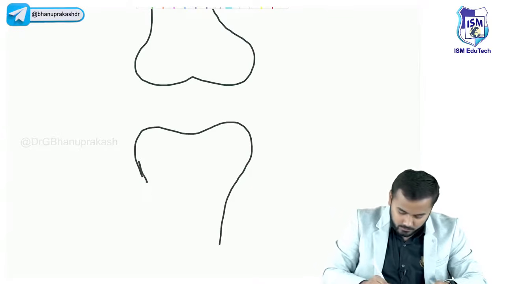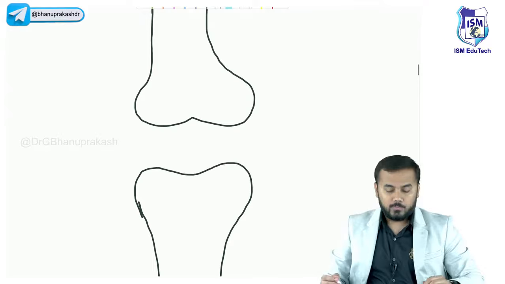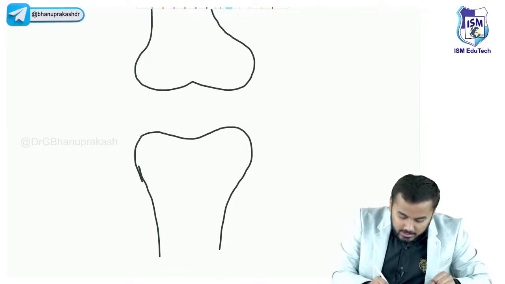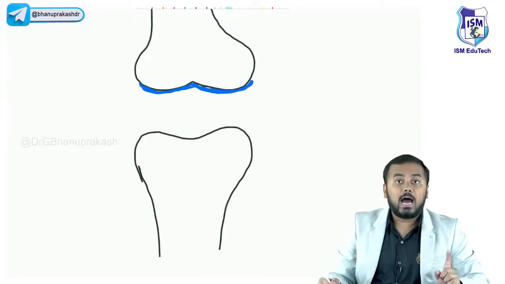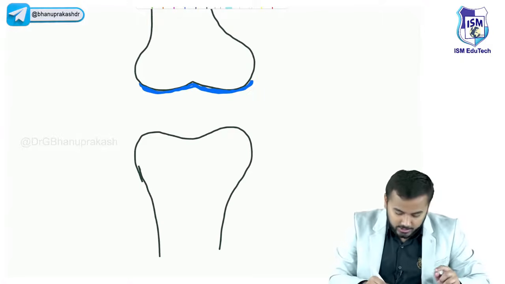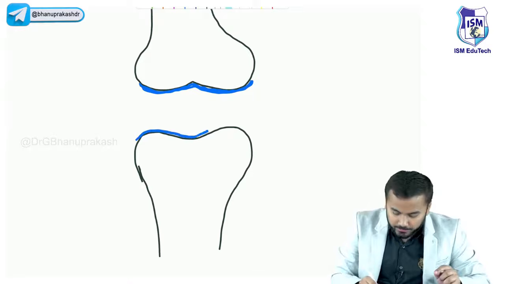We have two bones. Now look here, the surface lining this bone, this blue colored thing which I'm drawing right now, is called articular cartilage.